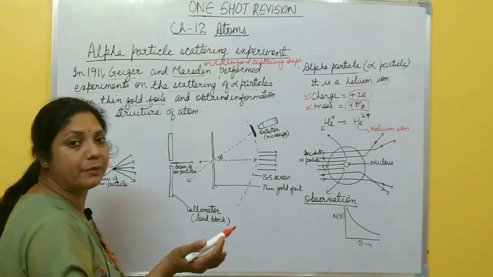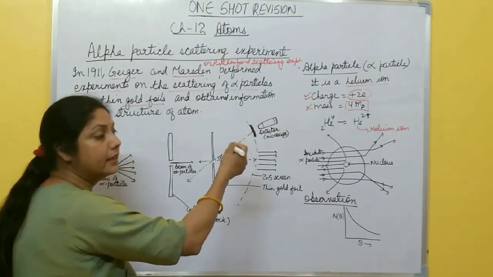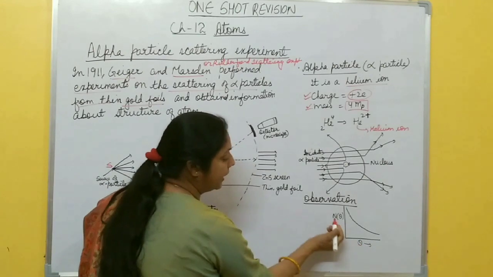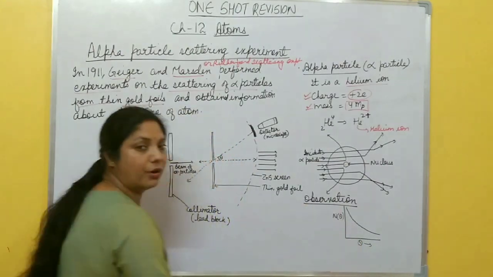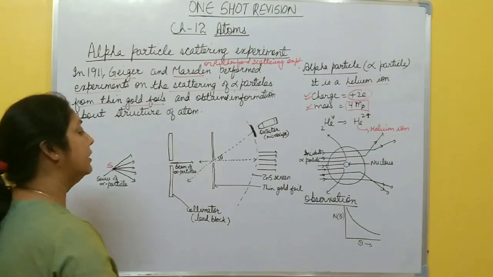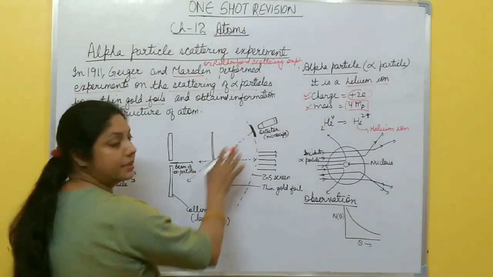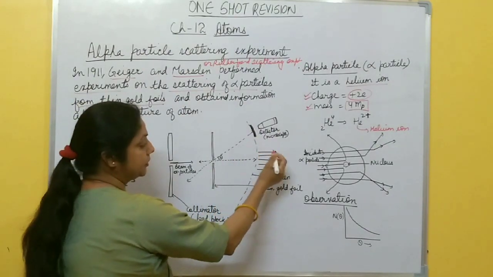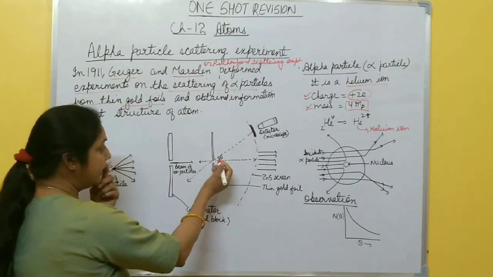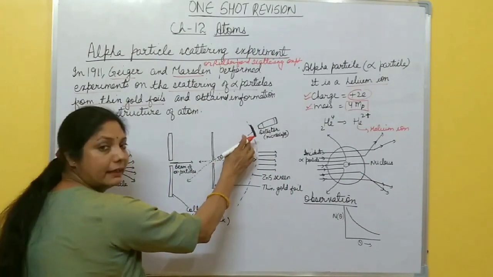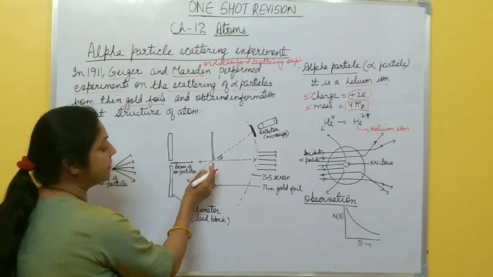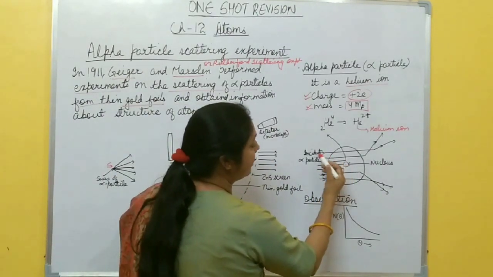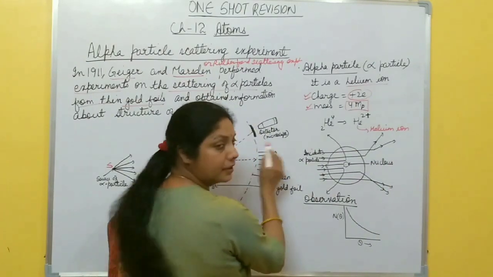Now the number of alpha particles scattered at different angles can be observed, right? This is a graph between scattering angle theta and the number of alpha particles scattered through this small scattering angle theta. And there are several observations on the basis of this experiment. Some of the alpha particles pass straight through. Some are scattered through a small angle theta. Some are scattered through a large angle theta. Some of the alpha particles bounce back like this one. Some of the alpha particles go straight through this thin gold foil.